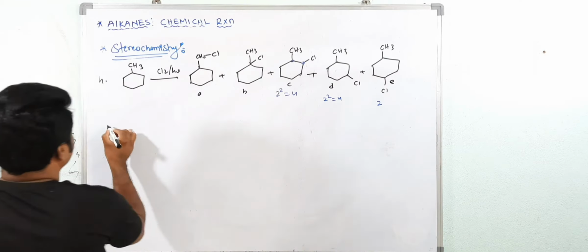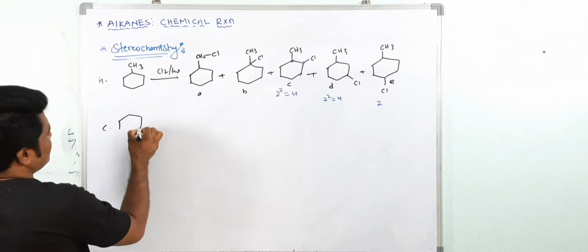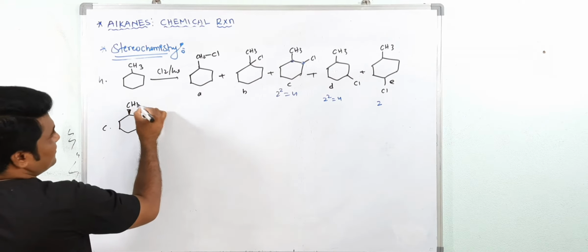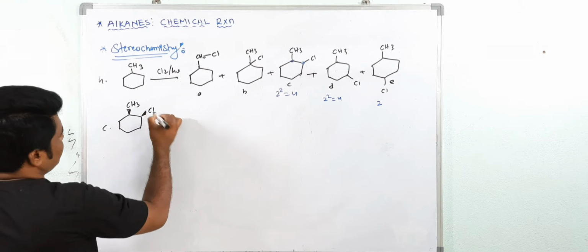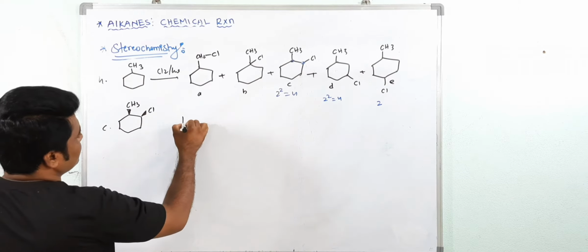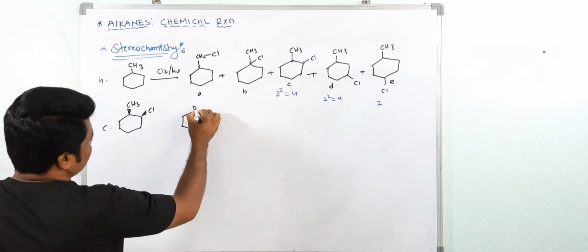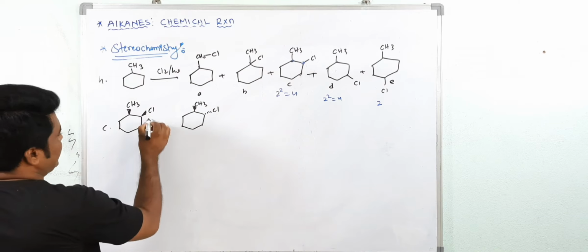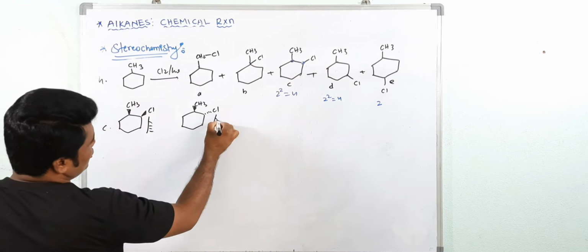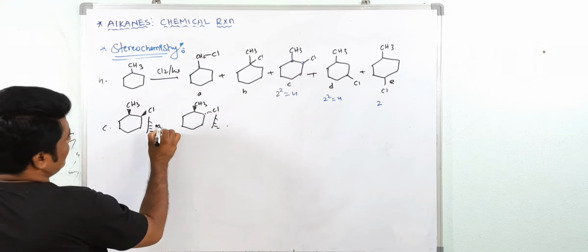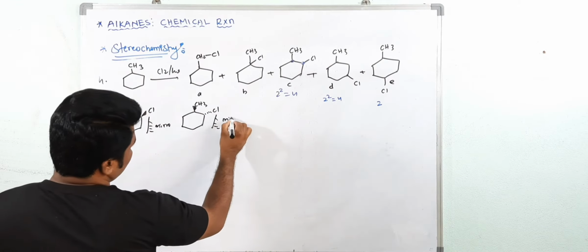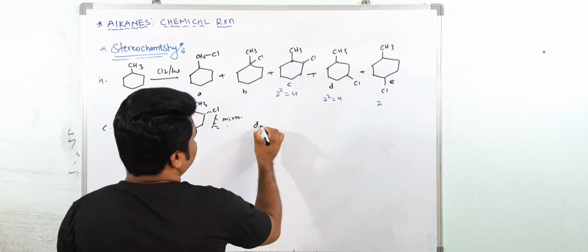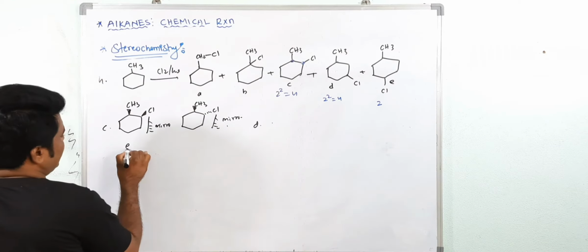I am taking now C. In the C, how many products? Because here both are possible. One is cis and one is trans. Both are optically active, so it has a mirror image, and this is also a mirror image. So this is our mirror here, here also mirror you get. Total 4. If you take D, so this is an enantiomeric pair.